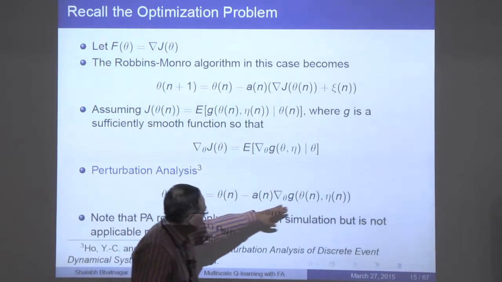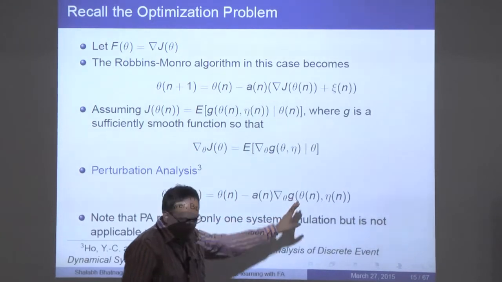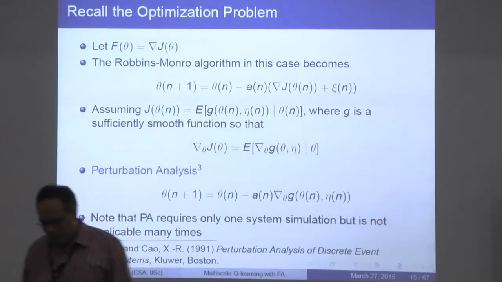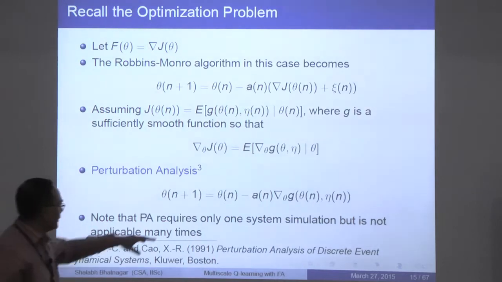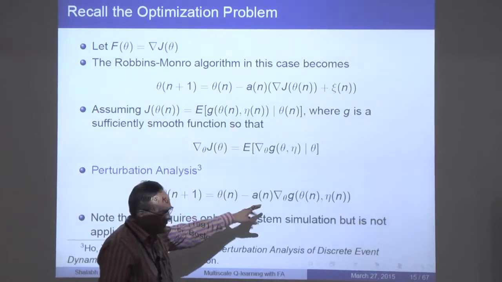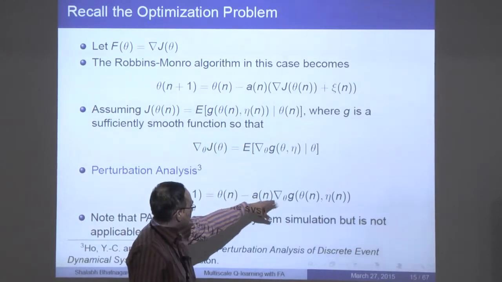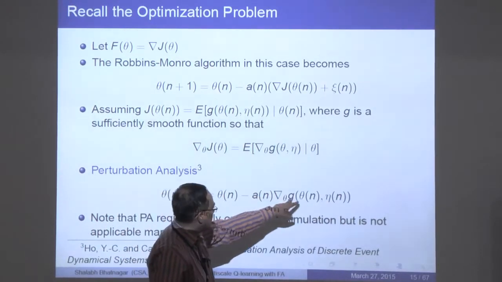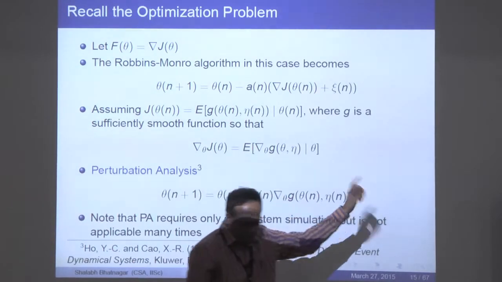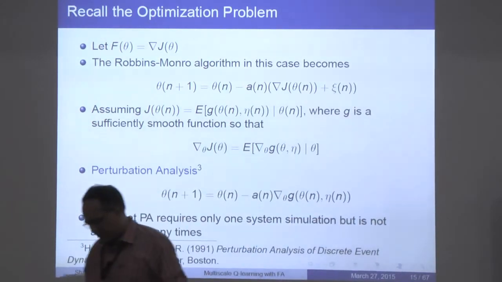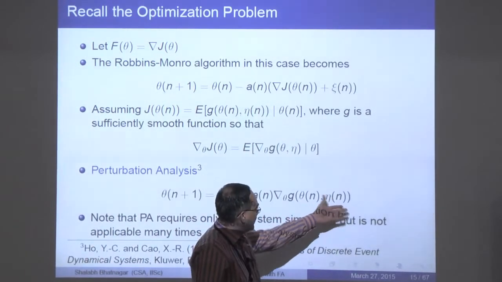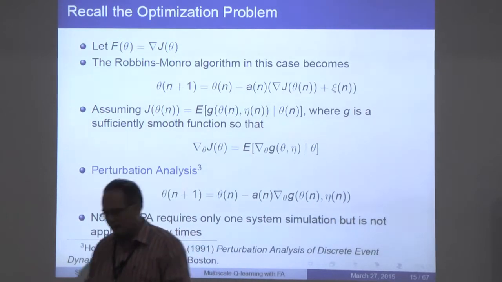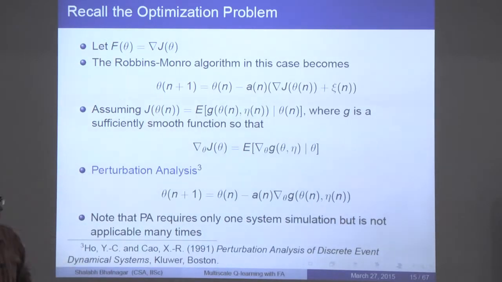So you run this. Suppose G is some performance measure that you are observing on a certain sample path. On that sample path, you take the gradient of G, and whatever observations you obtain, you just plug them into this algorithm and run it. You can replace this by the expectation of this quantity, and then add and subtract the expectation. Then the gradient of the performance difference will be a martingale difference sequence, whose mean will be 0, and so on.